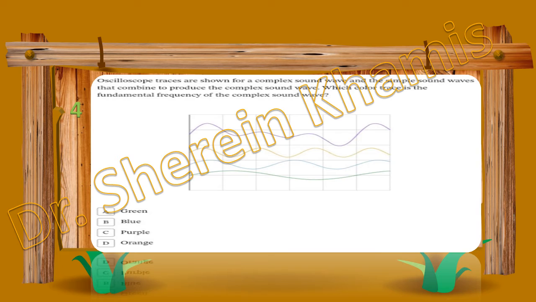So we have here the last one, the green. The right answer will be the green line, giving the fundamental frequency of a complex sound wave. It means it will be the simple one, like when you are a baby you have a sound, and when you are bigger, the fundamental will be the base of your sound as you are growing up. Okay, let's go to